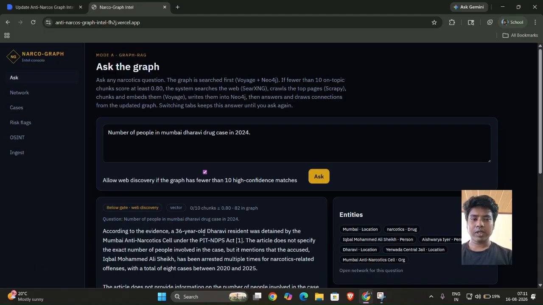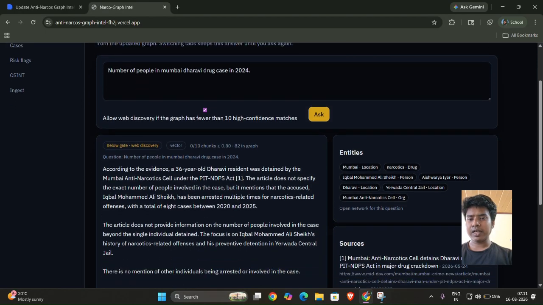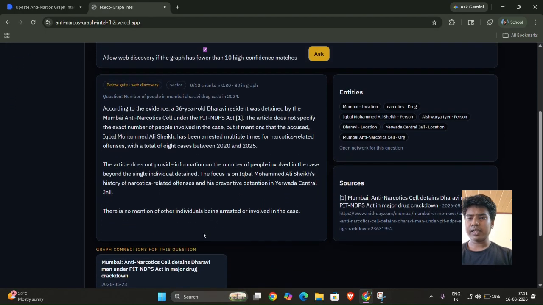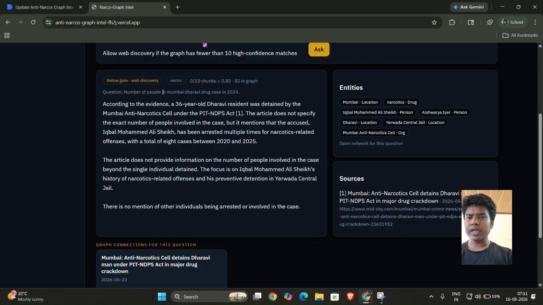So we got a good amount of results, so let's read. According to the evidence, a 36-year-old Dharavi resident was detained by the police anti-narcotics cell under this act. This article does not specify the exact number of people involved in this case, but it mentions the accused Iqbal Muhammad Ali Sheikh has been arrested multiple times for narcotics related offenses between 2020 and 2025.